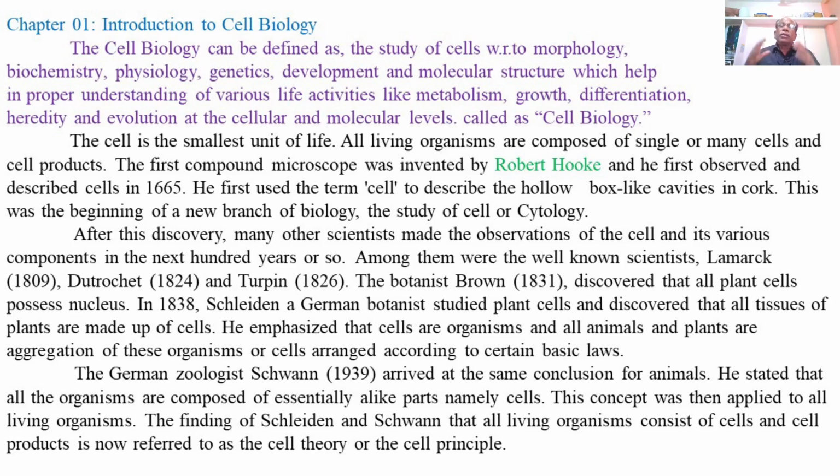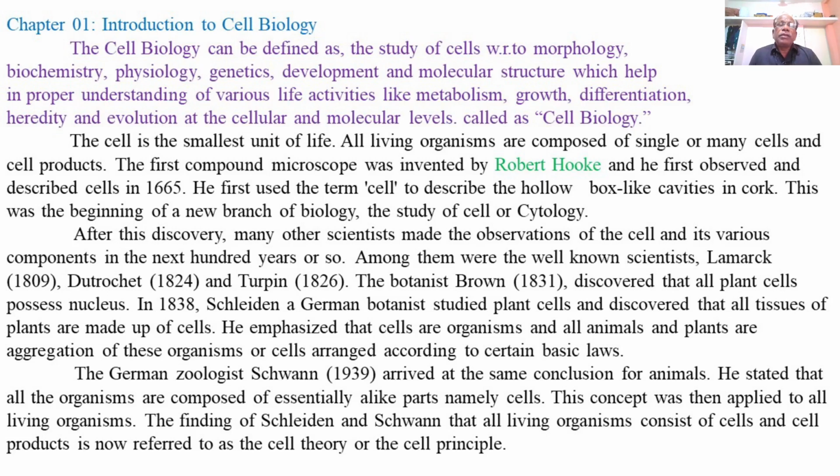So previously, the study of cells was described as cytology. After the discovery of cells as hollow box-like cavities in a cork, which were then described as cells, this was the beginning of a new branch of biology, that is the study of cell or cytology.